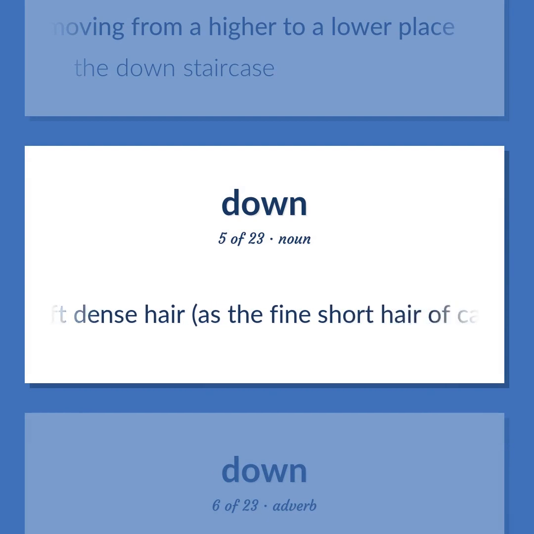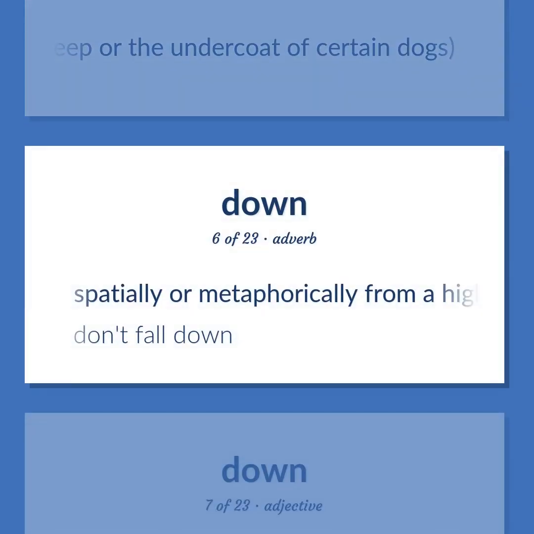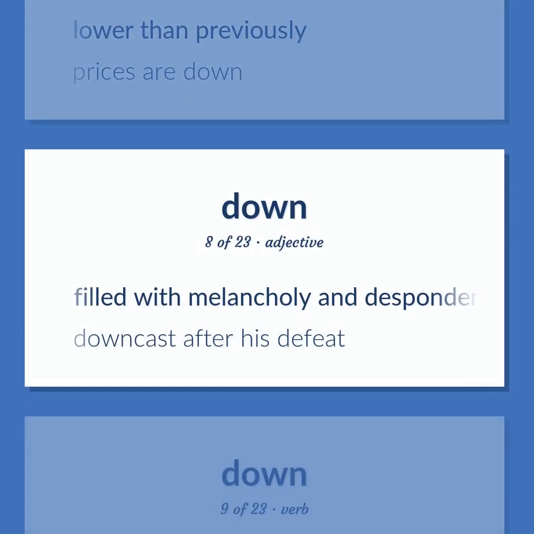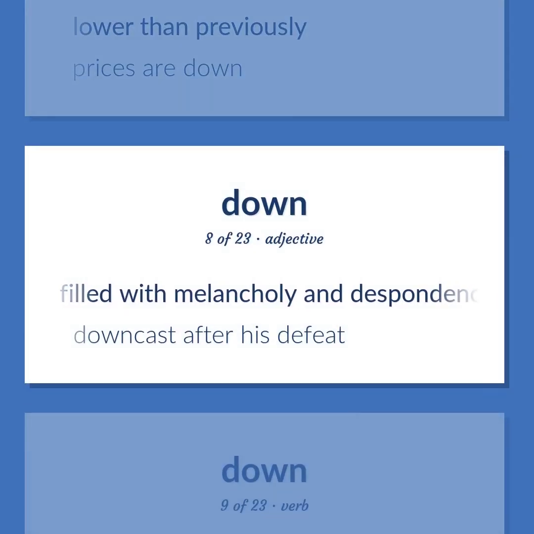Fine soft dense hair, as the fine short hair of cattle or deer or the wool of sheep or the undercoat of certain dogs. Spatially or metaphorically from a higher to a lower level or position. Don't fall down. Lower than previously. Prices are down. Filled with melancholy and despondency. Downcast after his defeat.